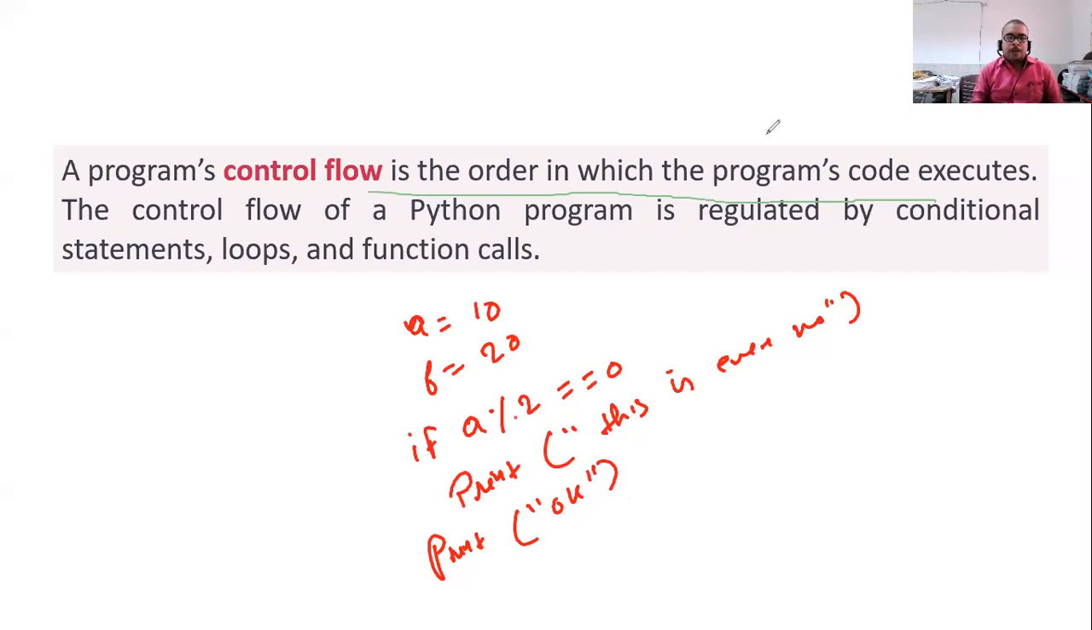First of all, this code will get executed, then this code will get executed.